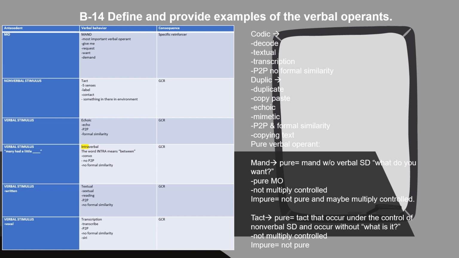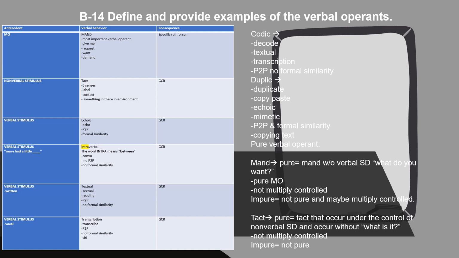It's usually the one that we teach first, or that individuals tend to learn first. It's making a request, something that they want, making a demand. And then the consequence for mand would be a specific reinforcer. So whatever it is that they're demanding, that they're requesting, is what they're going to receive as a consequence.